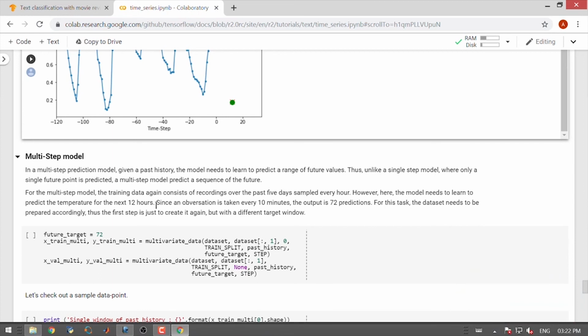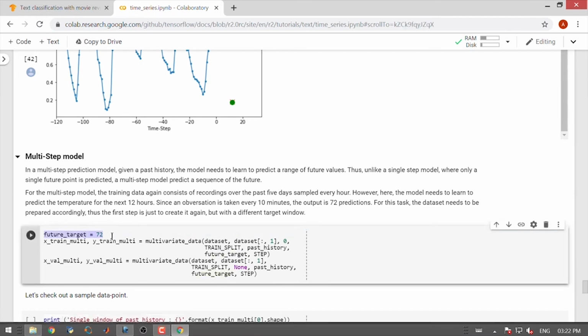So, you can see that for the multi-step model, the training data consists of recordings over the past 5 days sampled every hour, which will be 120 points. However, the model needs to learn to predict the temperature for the next 12 hours. Since an observation is taken every 10 minutes, we will have 72 predictions over the next 12 hours. So, our target now has 72 values. So, you want to predict these 72 values from the last 120 values.